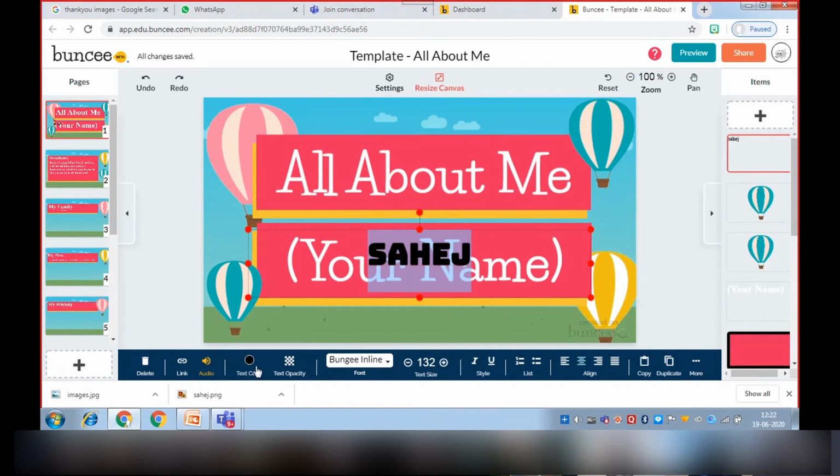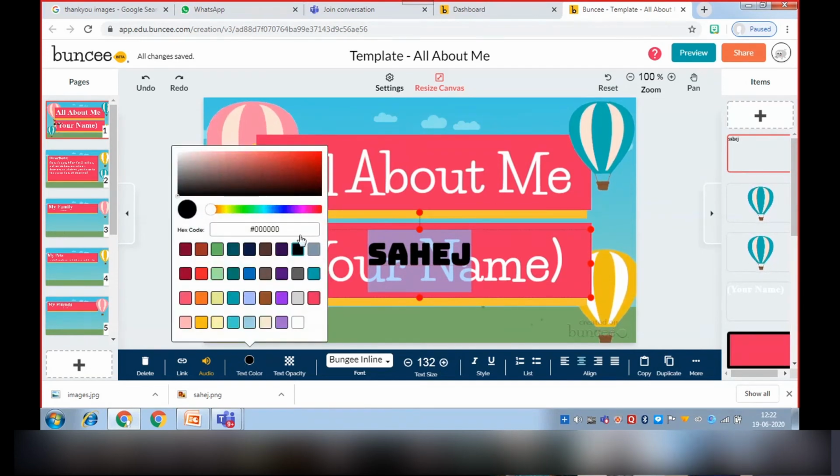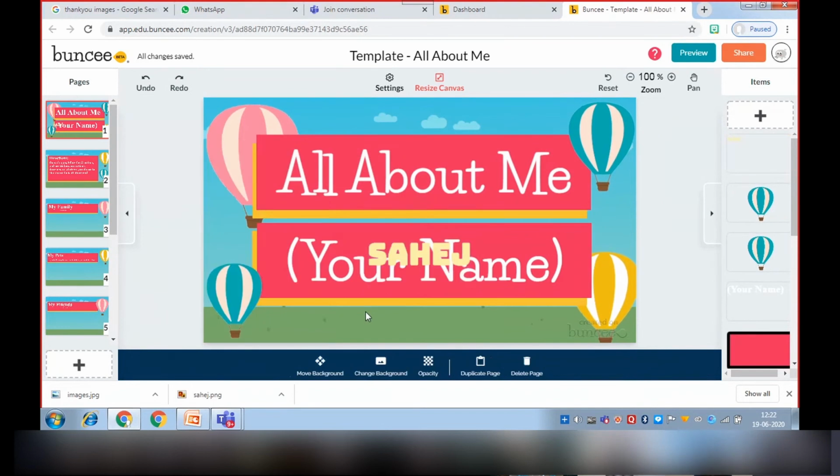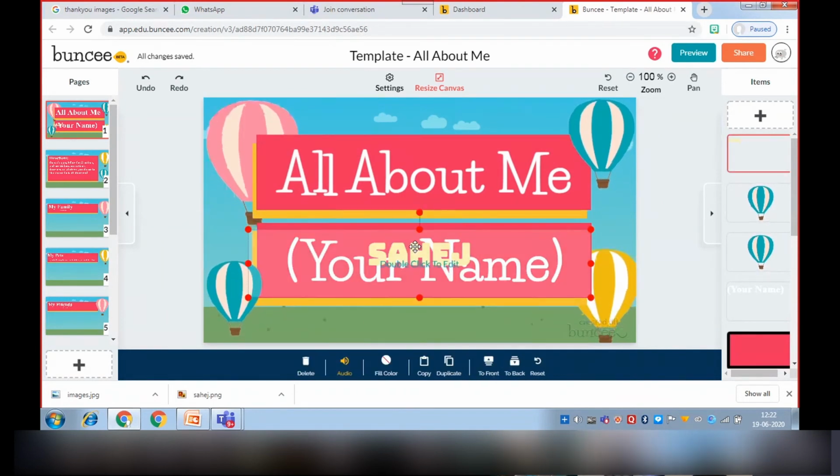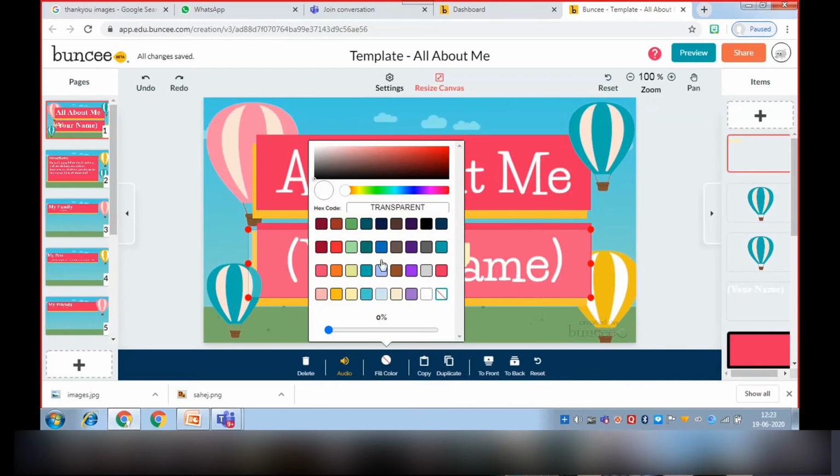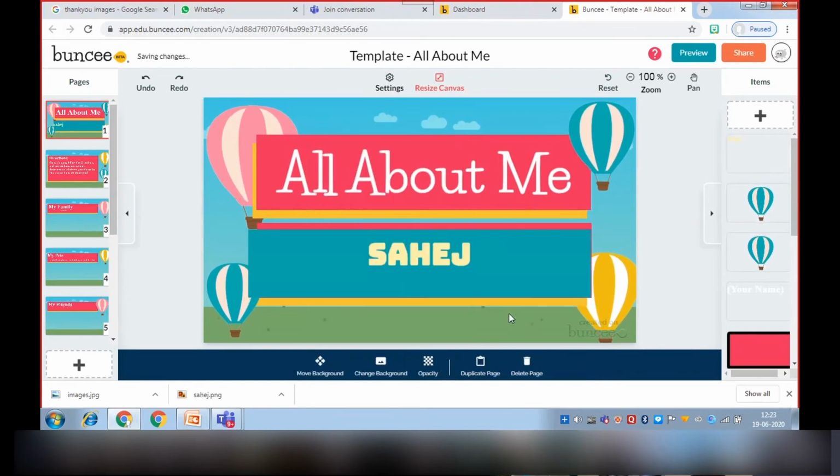Then if we want to change the color of the text, we can do that. Or if the text is not visible, we can change the color of the text box. So first we will fill this, then for example if we want to choose, the text box color will be changed. Now let's move to the next slide.